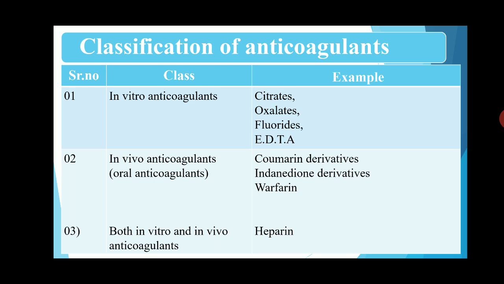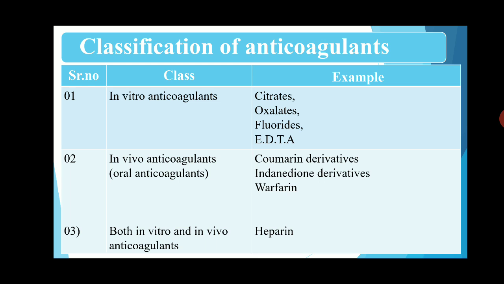So various examples are used like citrates, oxalates, fluorides and EDTA, ethylene diamine tetraacetic acid. These are examples of in vitro anticoagulants. In vitro means practically outside the body. म्हणजे जर ब्लड आउटसाईड द बॉडी केलं म्हणजेच ज्यावेळेस आपण ब्लड डोनेट करतो त्याच्या बॅगमध्ये त्यावेळेस अँटीकॉग्युलंट असतात. त्यामध्ये फॉर एक्झाम्पल सायट्रेट, ऑक्झॅलेट, फ्लुराइड्स किंवा EDTA, इथिलीन डायमाइन टेट्राॲसिटिक ॲसिड. These are the anticoagulant agents used in in vitro condition.